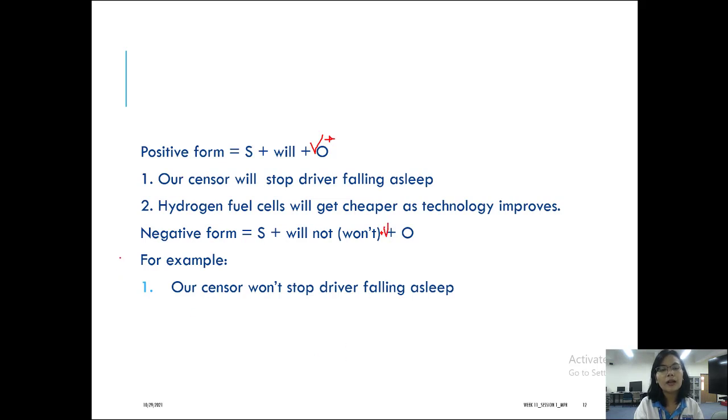So for example, a sensor will stop drivers from falling asleep, or hydrogen fuel cells will get cheaper as the technology improves. And for the negative form, using will not or won't, you can say, our sensors won't stop drivers falling asleep. Okay, so something like this. This is an example of the use of the future tense to express certainty.